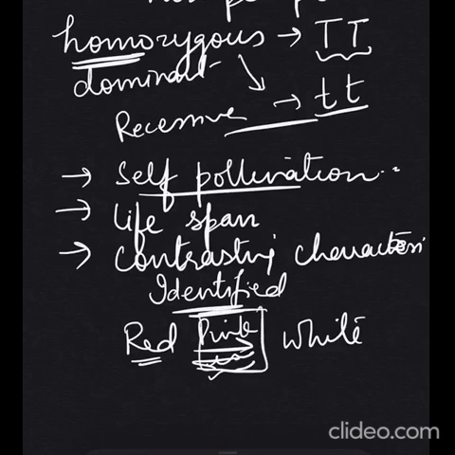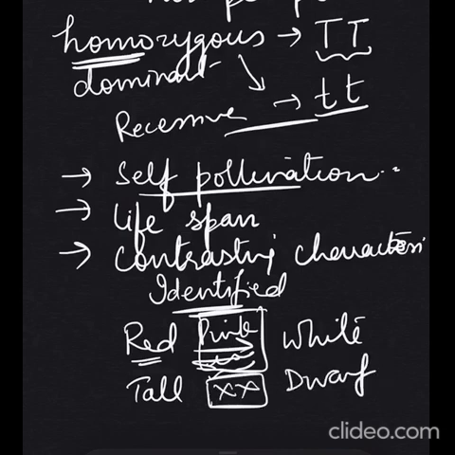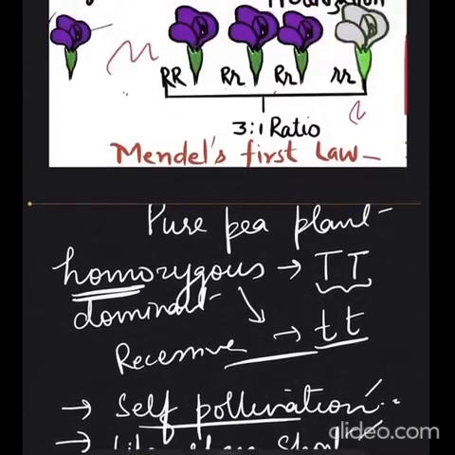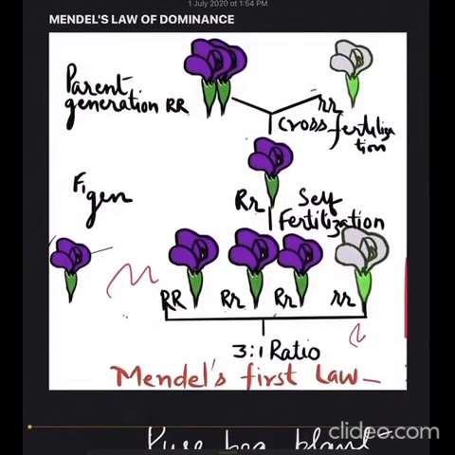Either the plant was tall or the plant was dwarf. There was no intermediate form in between. So that makes things much easier, and as a result of self-pollination, short lifespan and contrasting characteristics, it made the study much easier, and the various laws could be brought up by Mendel on the basis of this.